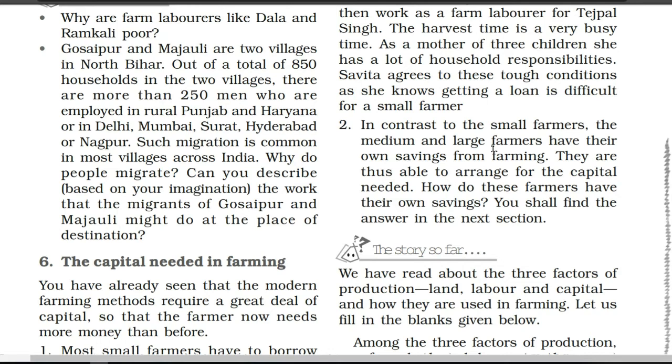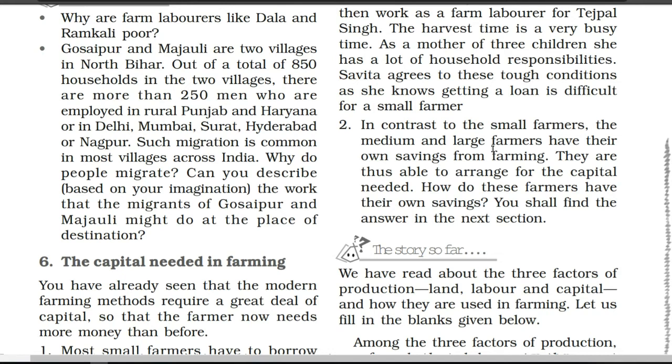Whenever they get this kind of extra income, they keep it in the bank as their savings, and in the next year, whenever they are going to grow the crops, they require capital. So simply, they are not going to ask anyone, they are going to take their savings and spend their savings. They use these savings this year, and next year again they get more production, more profit and more savings, and then again they keep these savings for the next year. So in this way, the medium and the large farmers are not worried about the capital.